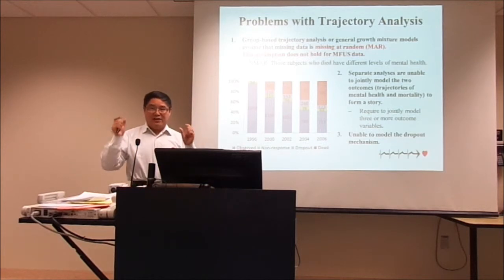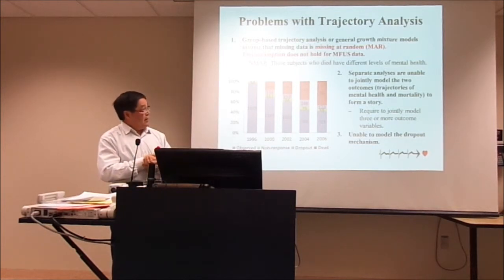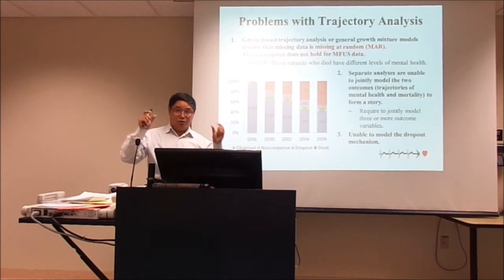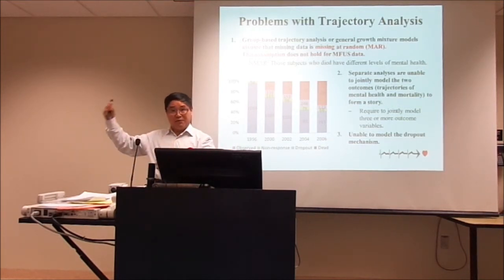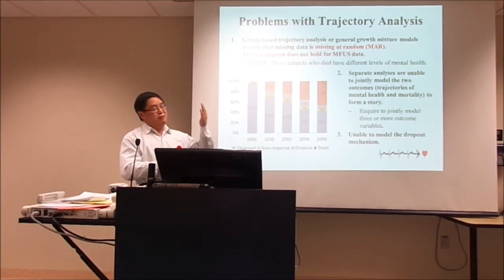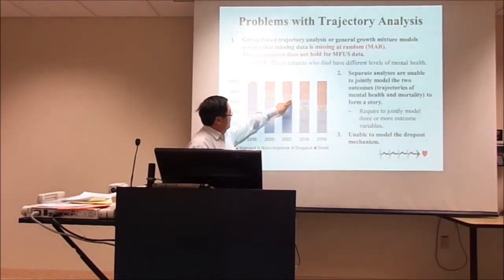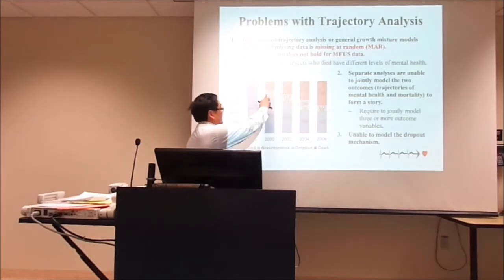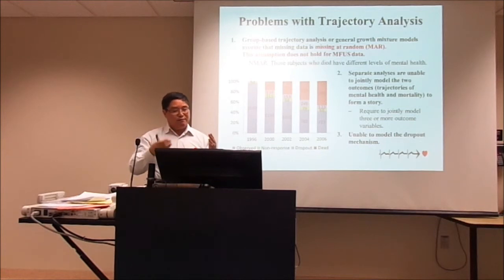Also, what I showed you is a separate analysis, and that's also not right. We need to jointly model the two different outcomes, say the trajectory of mental health and time-to-event data. We may even require a joint model of 3 or more outcomes. Also for those who either dropped out of the study or did not respond, we want to know why they are missing, what the pattern of the missingness is. We want to model that too.